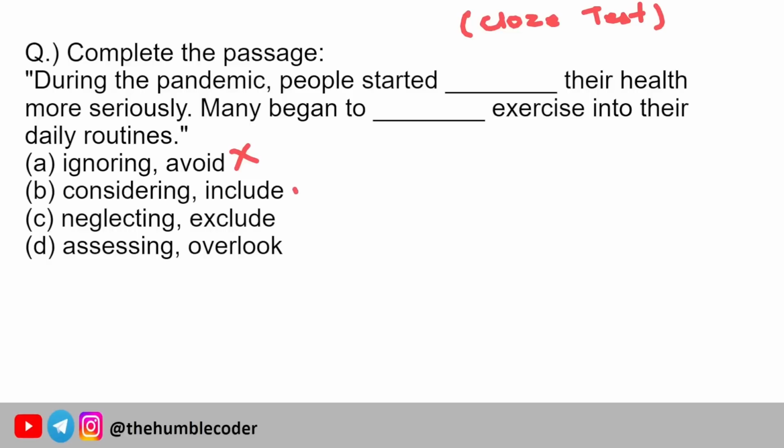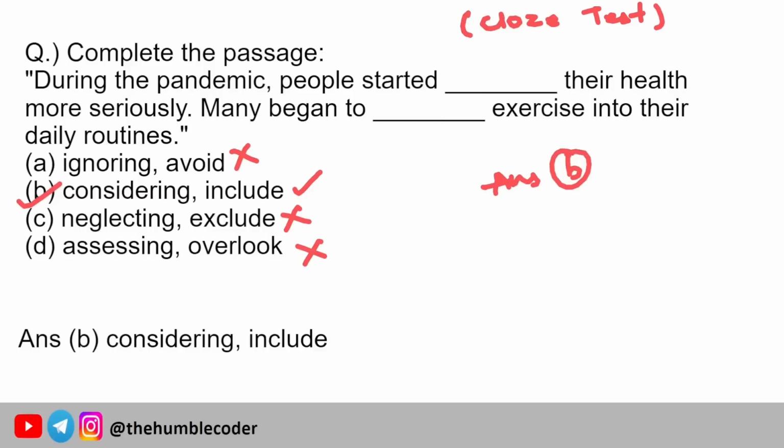Yes, this seems to be a better fit. The third one is neglecting, which means not taking care, and the fourth is assessing. We never assess the health, we take care of it, so which means considering. Many people started considering their health more seriously. Many began to include exercise into their daily routine. So the correct answer for this question is option B, which is considering and include.